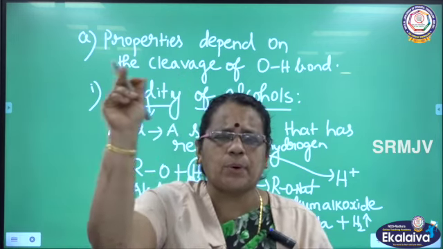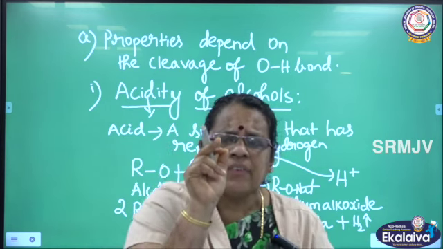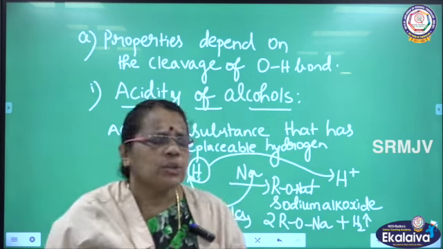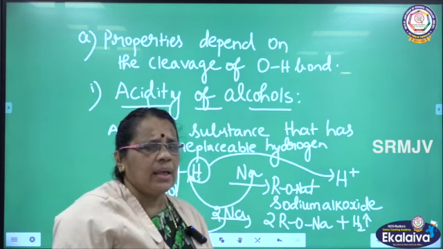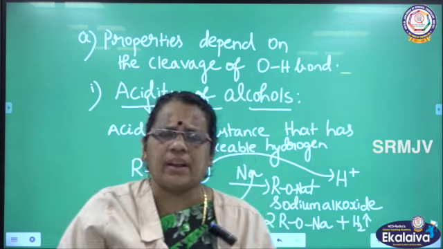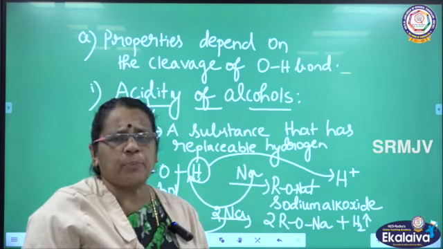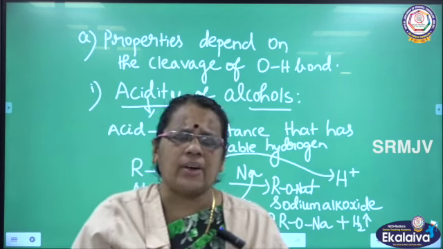Hydrogen is removed as a proton. So, hydrogen is a replaceable hydrogen here. We can easily remove that hydrogen. In the place of hydrogen, I am adding sodium. So, sodium takes the place of hydrogen, and hydrogen is removed as a gas here. So, this is the proof for the acidic nature of alcohol.